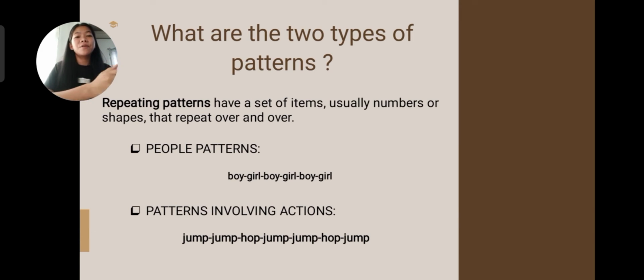This one is the repeating patterns. Repeating patterns have a set of items, usually numbers or shapes, that repeat over and over. In repeating patterns, it may be people patterns, patterns involving actions, patterns with sounds, object patterns, and color patterns. Here, in people patterns, for example, boy, girl, boy, girl, boy, girl. So as you can see here, the boy and girl are repeated. So this is what we call repeating patterns.